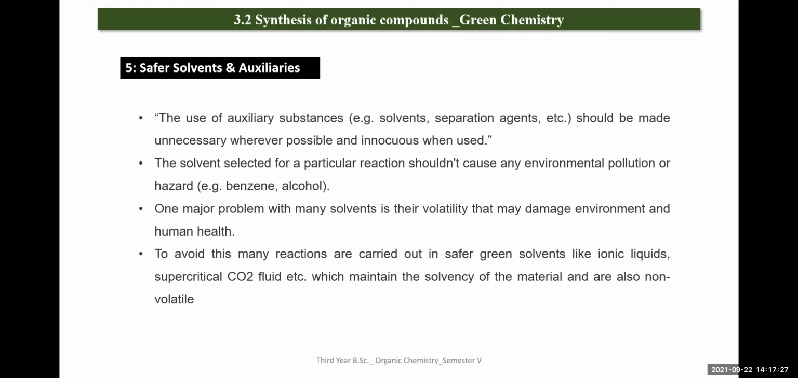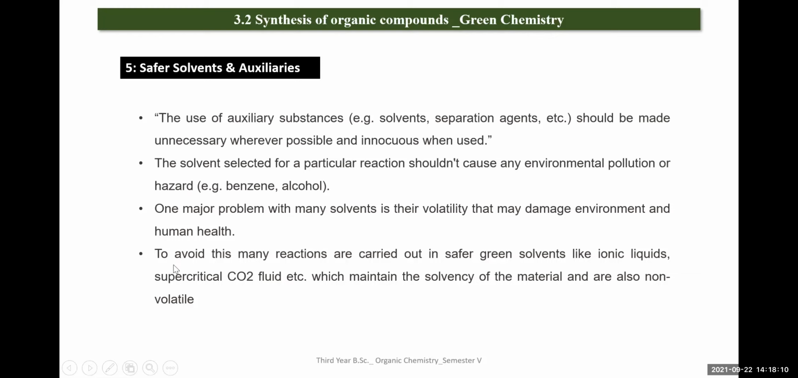The next one is that the solvent selected for a particular reaction should not cause any environmental pollution or hazard. Whatever solvent you are going to use for the reaction should not cause any environmental pollution, like benzene. Benzene is a carcinogenic compound, right? So we should avoid the use of benzene. The next one is that one major problem with many solvents is their volatility, which may damage the environment and human health. Most of the volatile compounds are very dangerous. So we have to keep them apart from us.